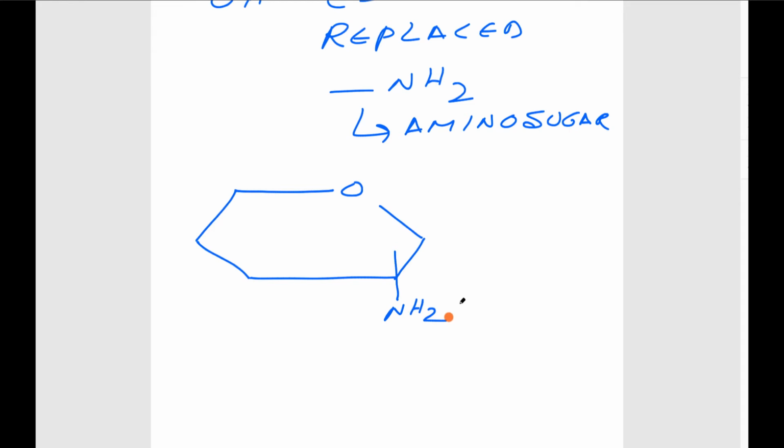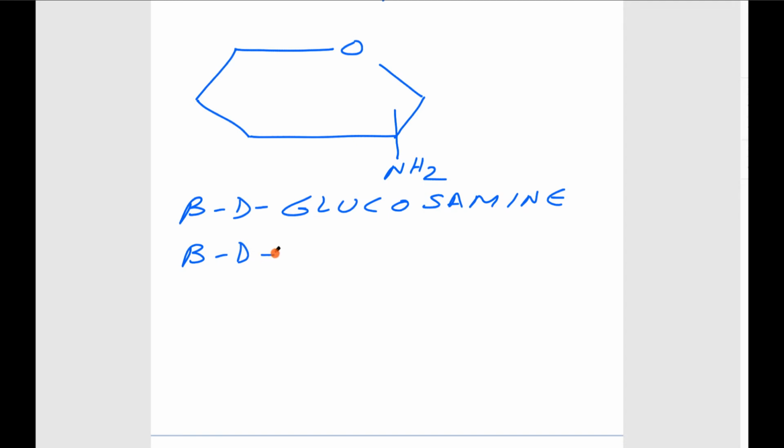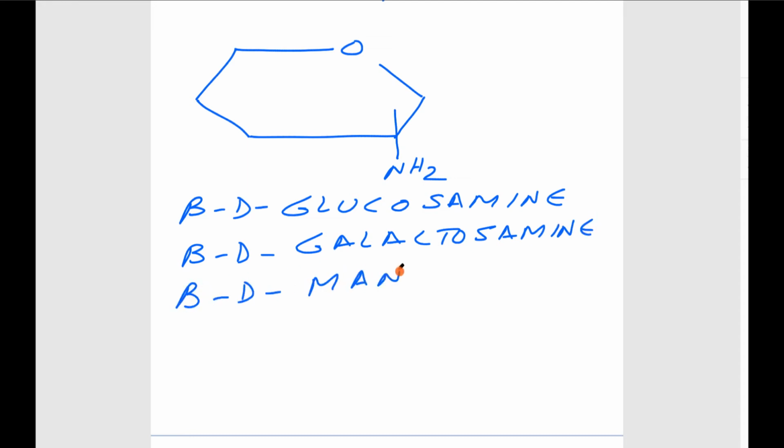This becomes an amino sugar. Generally the amino sugars are there in the beta form, not the alpha form. The examples are beta-D-glucosamine, beta-D-galactosamine, and beta-D-mannosamine. These are various amino sugars.